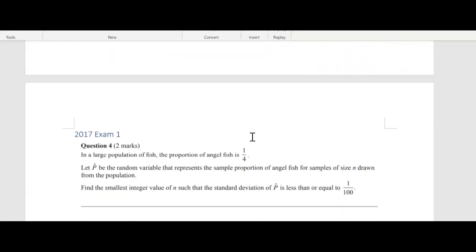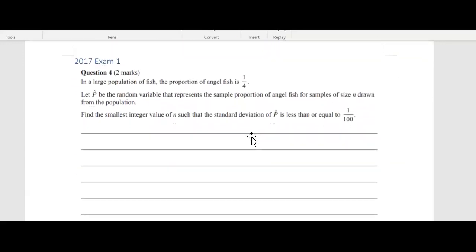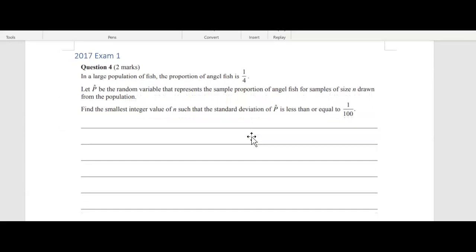All right, moving on to the 2017 exam. So in a large population of fish, the proportion of angelfish is 1 in 4. Let p hat be the random variable that represents the sample proportion of angelfish for sample sizes n drawn from the population.